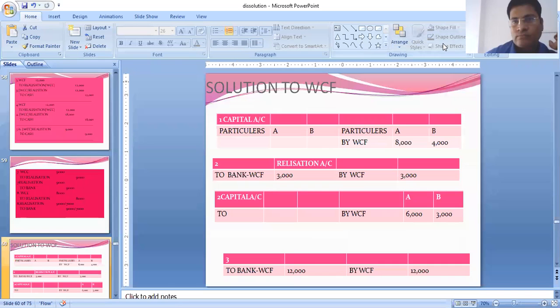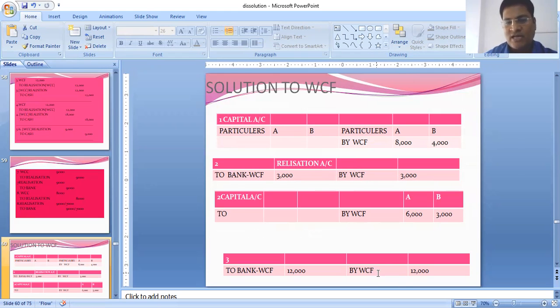Now see students, we have recorded the realization account even by WCF in the first case. First case, we have distributed the WCF among the partners 8,000, 4,000. Second case, 3,000 transferred to realization because 3,000 was the claim only, and the remaining amount is transferred to the capital account.